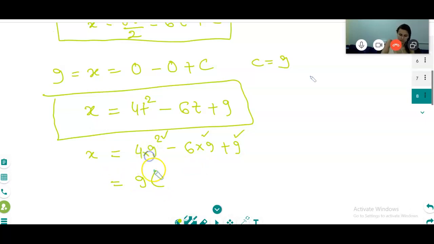What is left is 4 into 9, 36, minus 6, plus 1, sorry, plus 1. So 36 minus 6 plus 1 is 31. 31 into 9 is 279. See, much easier.